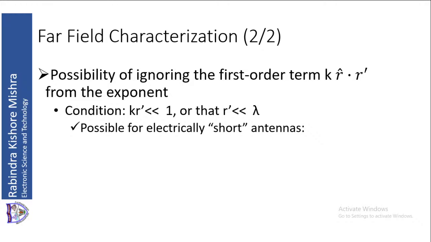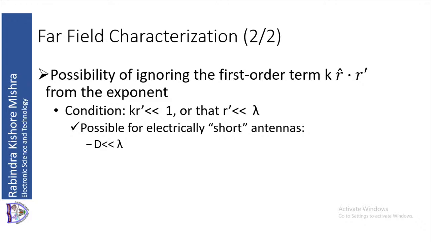R dash is the distance to the source, and that is much less than lambda, the wavelength. So the size of the source is very small compared to the wavelength. Therefore, this type of antenna is called an electrically short antenna. So this is possible only for an electrically short antenna.